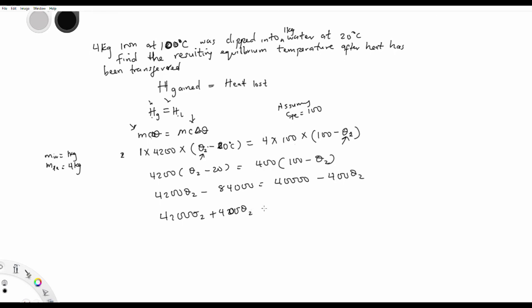So equals to 4,000 plus 84000. So the rest is just simple mathematics. Just break it down and get your answer, and that's just it. That's it, guys.